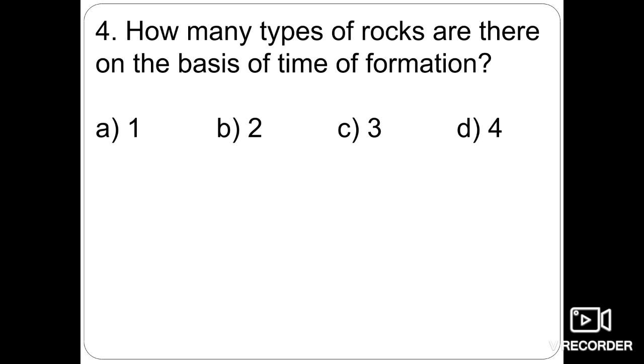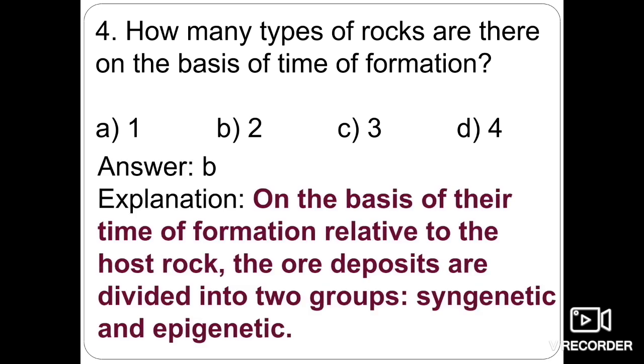Fourth one is: how many types of rocks are there on the basis of the time of formation? The rocks have been classified on the basis of time of formation, means at which time frame they have been formed. On the basis of their time of formation relative to the host rock, the ore deposits are divided into two groups, that is syngenetic and epigenetic.